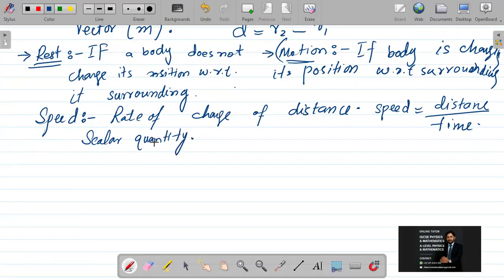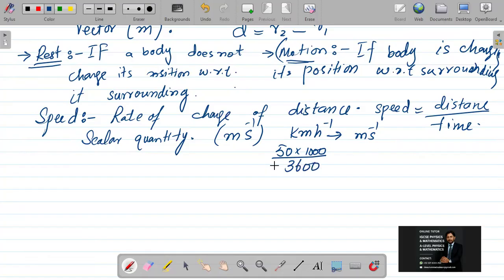And the rate of change of distance is called speed. Speed is measured in meters per second in SI base units. If it is given in kilometers per hour and you want to convert it into meters per second, for example, 50 kilometers per hour, then you multiply it by 1,000 and divide it by 3,600. Then you will get your answer in meters per second.